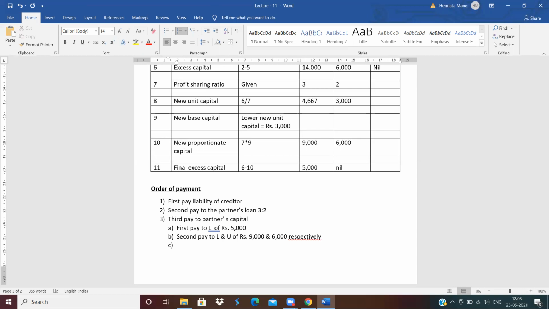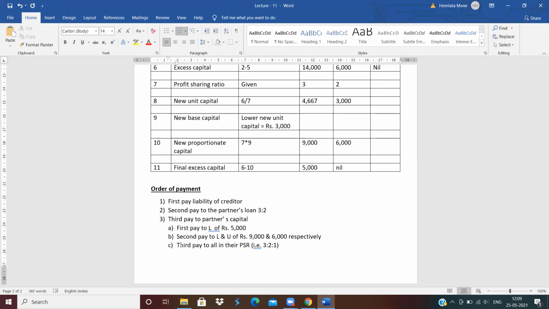And next, third pay to all in their profit sharing ratio, that is 3:2:1.